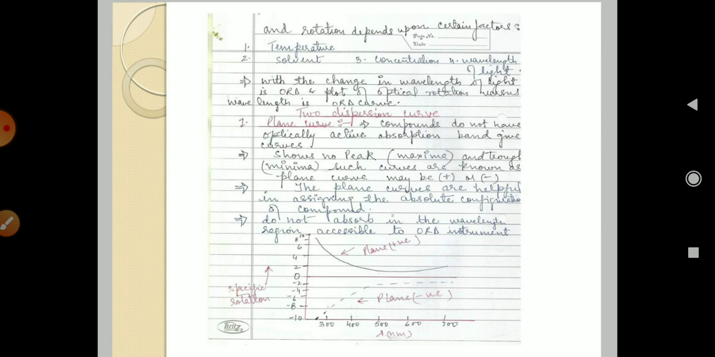The plane curves are helpful in assigning the absolute configuration of the compound, and they do not absorb the wavelength. This is the reason to take an ORD interpretation, since it cannot be observed by the ORD instrument. So here you can see the specific rotation and the lambda in nm, for the negative and the positive, and at 0 you can see the constant value.